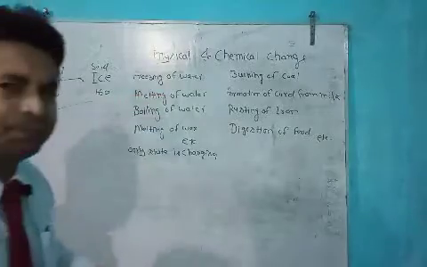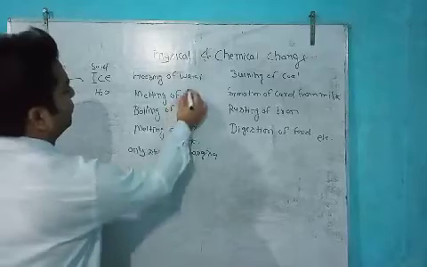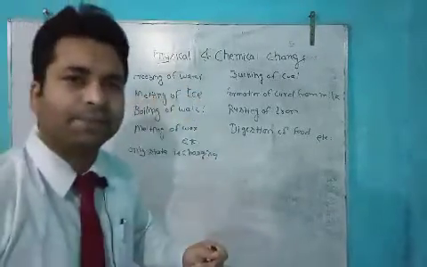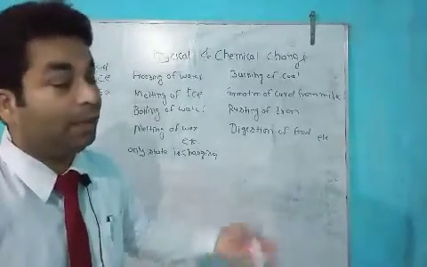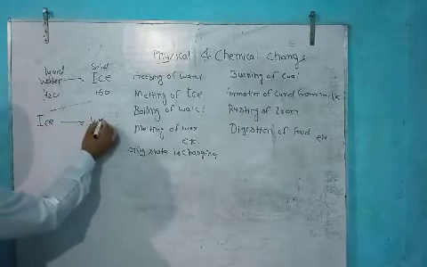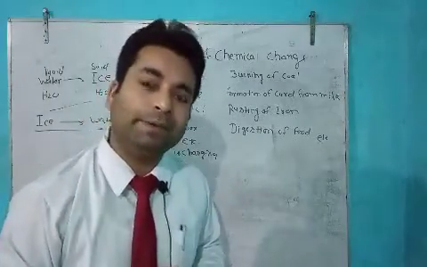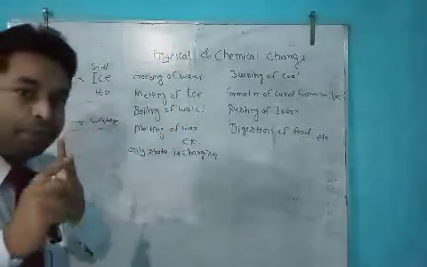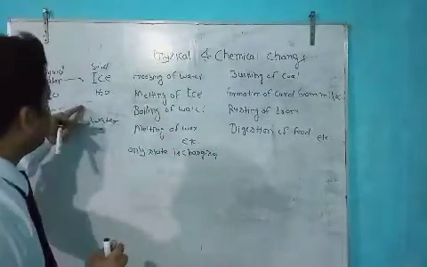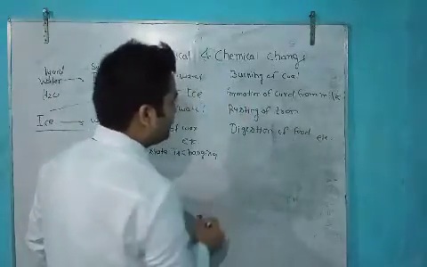In melting, melting of ice is a better example. What will happen in melting of ice? The state will change. If ice changes into water, the state is changing. One important process is coming here, which we will explain after some time.